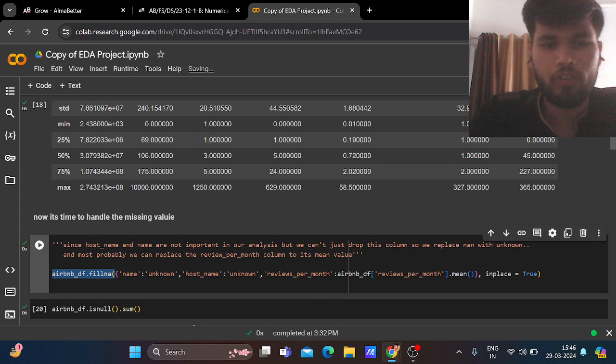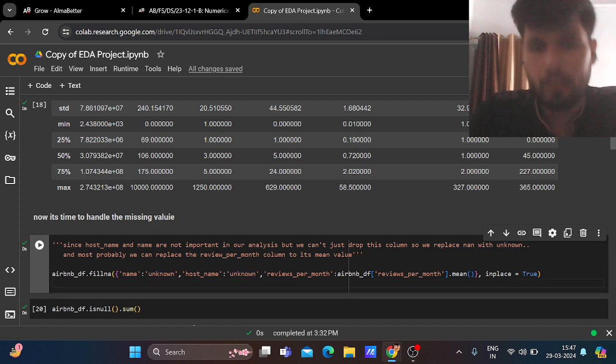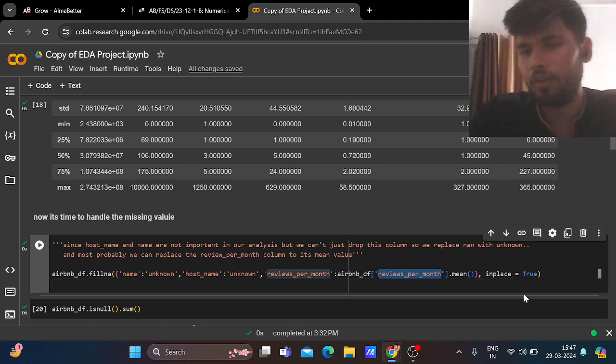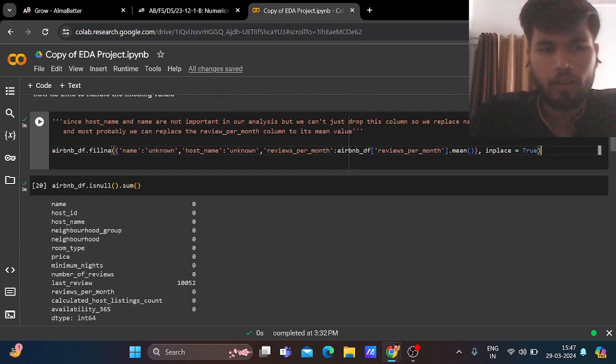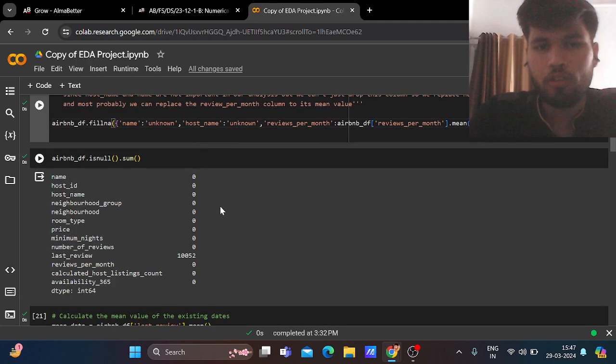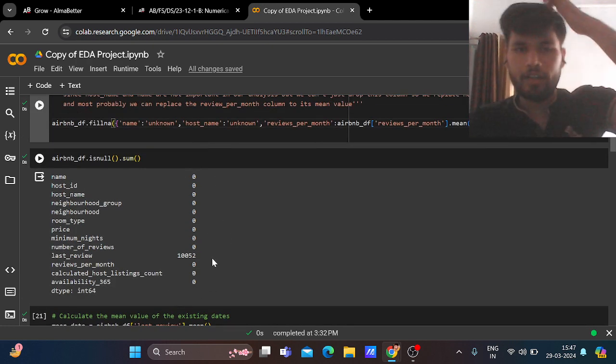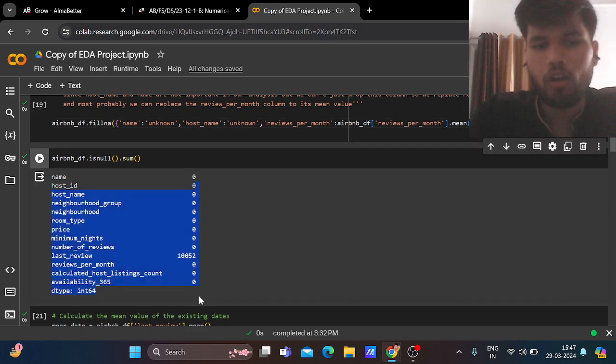Airbnb_df.fillna. In the name, we are replacing unknown. We replace any null values; host name is also unknown. Reviews per month is filled with the mean value of reviews per month, which is equal to 2. So now we have removed all the null values, but last_review still has nulls.